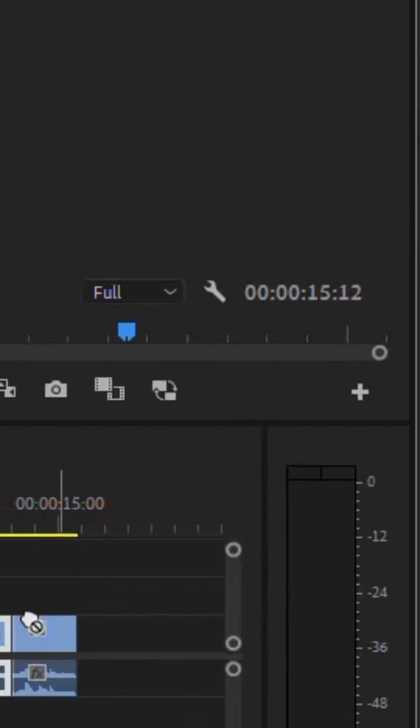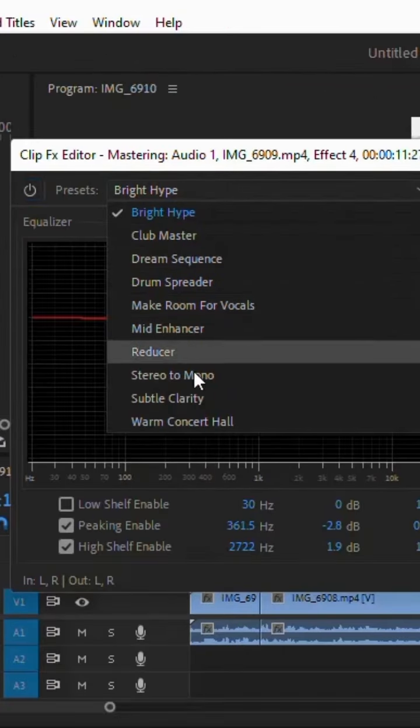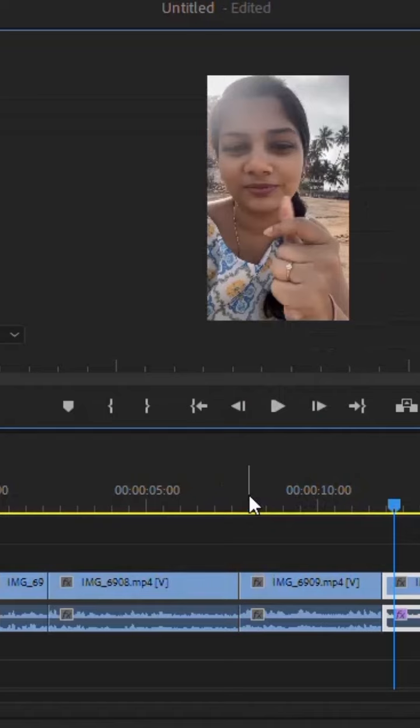Once again, go to the same effects panel and select mastering. This will suppress the background noise even more, and select subtle clarity. That's it, here you go.